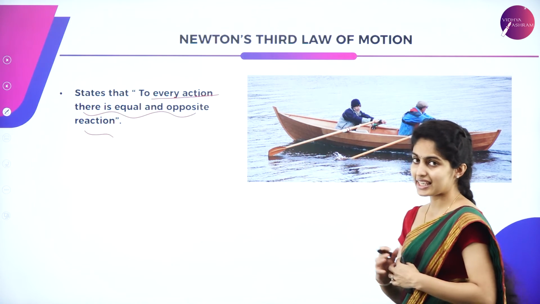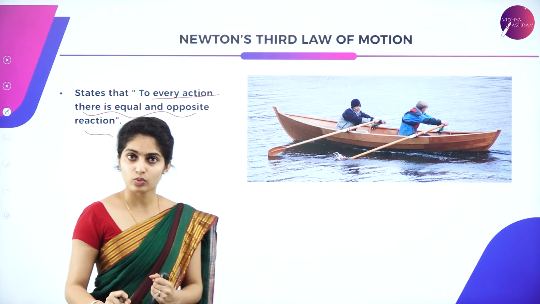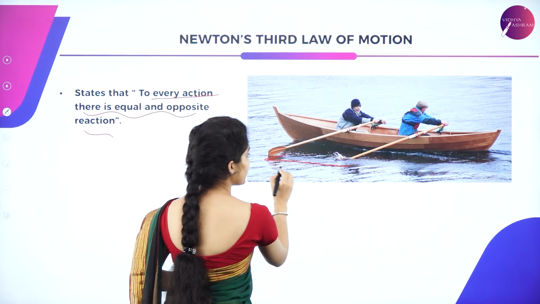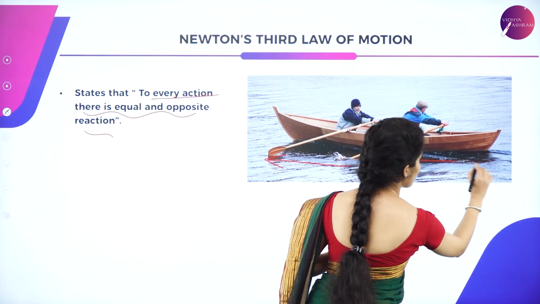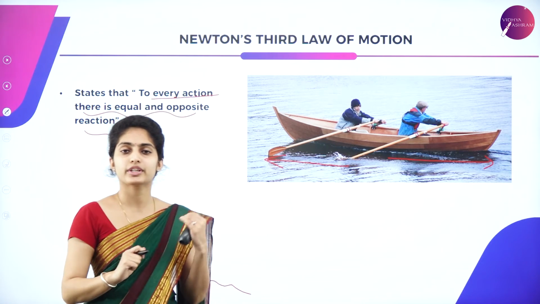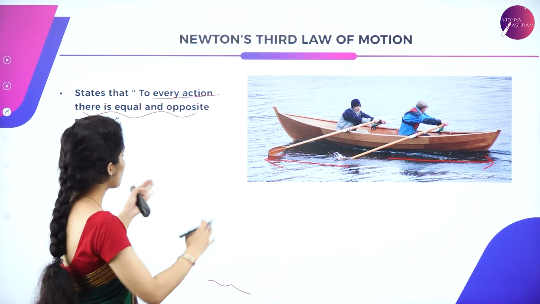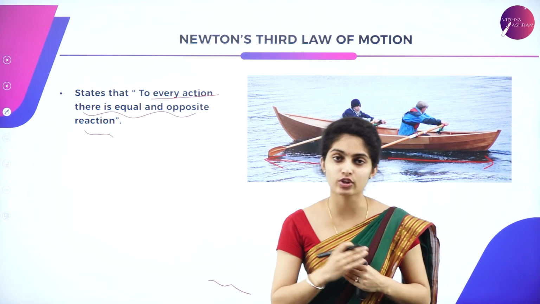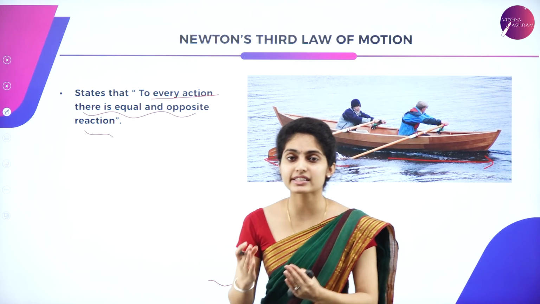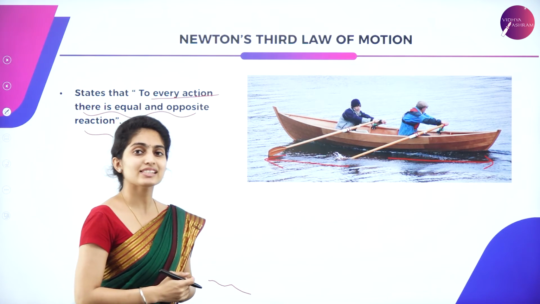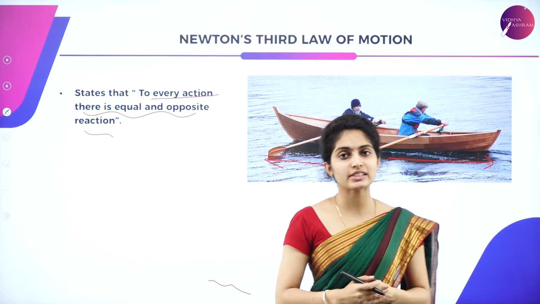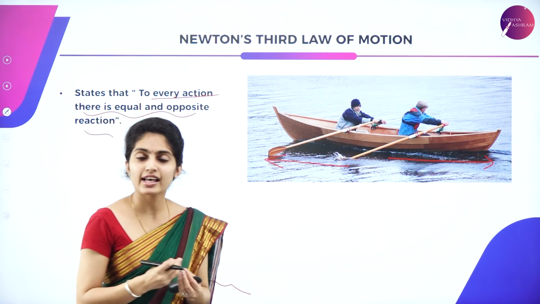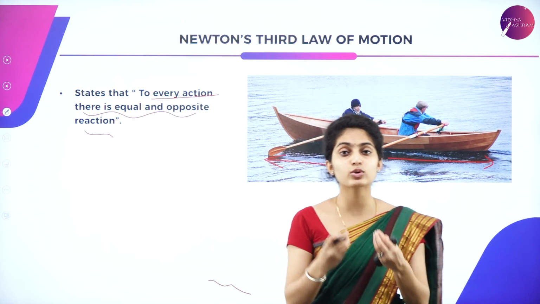So that is what you can see in this image. Suppose you're rowing a boat, when you row a boat, you're pushing the water backwards, wherein you are moving forward. That is why you just row your boat and you move. So that is all about Newton's third law of motion. You can take the example of a rocket also, as well as many other examples with regard to this law. That is why, students, every physical activity you do in nature has some physics in it if you look into it deeply.